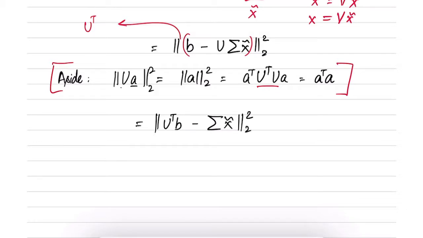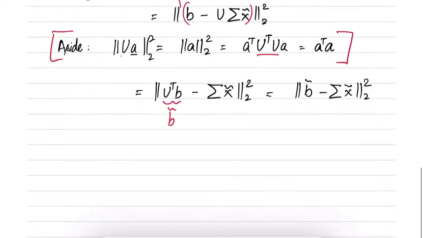Okay, so now let us call this thing B tilde. So we have norm square of B tilde minus sigma times X tilde. Now what is sigma times X tilde? Remember that X tilde is a vector in R^n, sigma is a matrix in R^(m cross n), and B tilde is a vector in R^m.